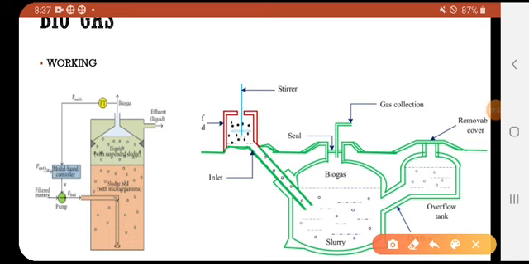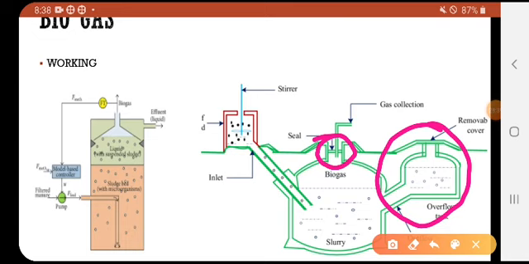It is called a reservoir or a digester, and on the top of the digester we have a seal. This is the major part of the biogas plant. In this part only the gas generates. Gas is produced in this reservoir. To collect the produced gas, you have a pipe, and above this point here we have a seal for avoiding leakages. And another part we have here is the overflow tank.